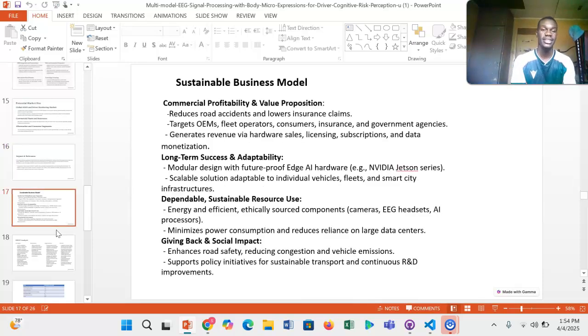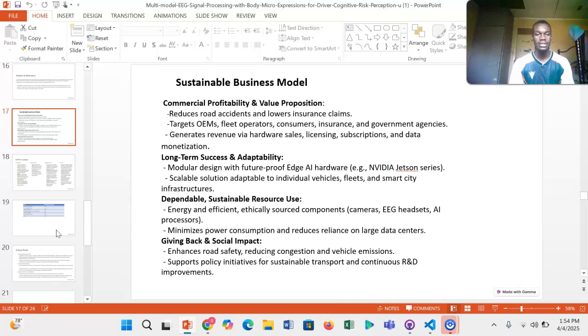To move on to the sustainable business model, we have commercial profitability and the value proposition. It reduces road accidents, lowers insurance claims, targets the OEMs, the original equipment manufacturers, and generates revenue, then long-term success and adaptability. The modular design is future proof, like the AI, VGA, Jetson, and so on. Then dependable, sustainable resource use, energy and efficiency.